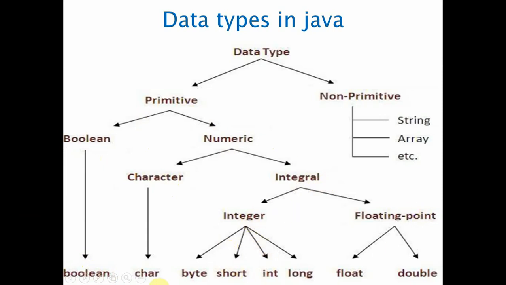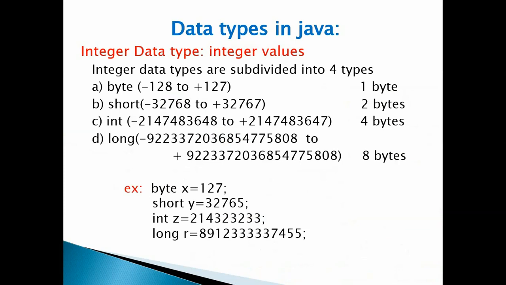In integer, we have 4 types of data types. In floating point, we have 2 kinds of data types. So when it comes to the integer data type, it is used to define the integer values.